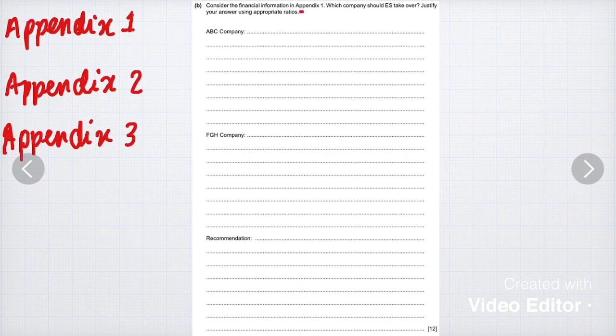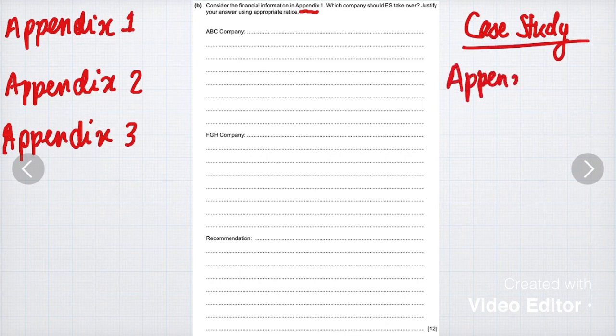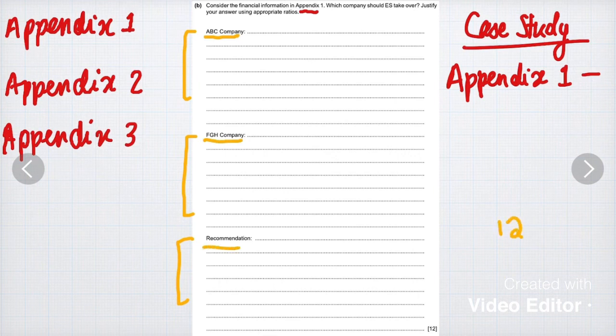Based on that, there could be different content in each appendix. Here they have told you to check Appendix 1. In the case study which will be provided, there will be particular ratios given in Appendix 1. In this question, you should also notice that there are only three parts to write: compare the ratios for ABC company and FGH company, and go for the recommendation. It's 12 marks, so 12 divided by 3 is equal to 4, which means 4 marks for each part of your answer. You have to write enough content for getting 4 marks in each part and getting the full 12 marks.